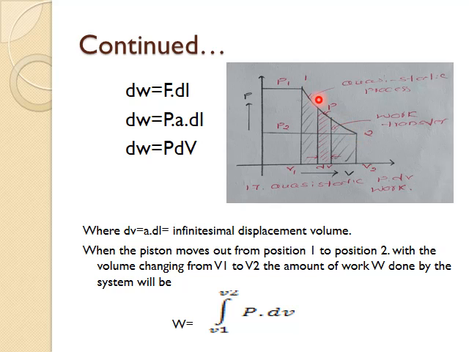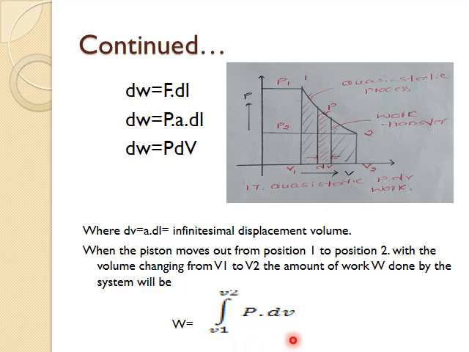To calculate the work done in the process 1 to 2, I need to integrate this equation. Applying the integration sign, the work done to move the piston from 1 to 2 is the integral of p dV with limits V1 and V2.